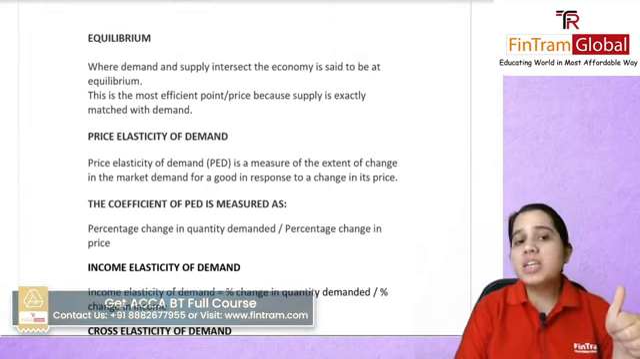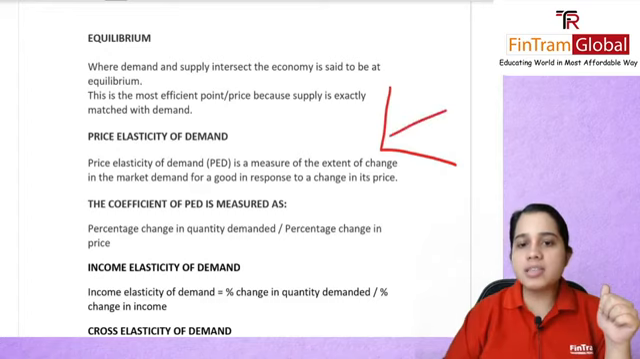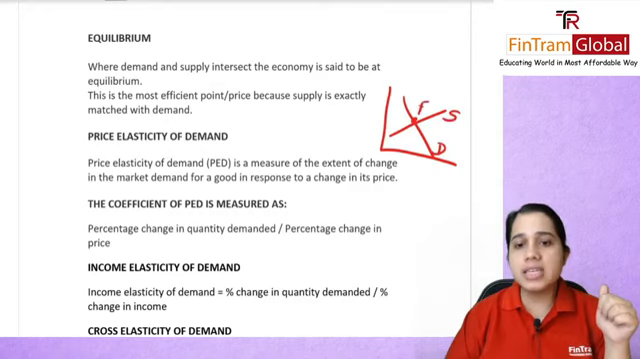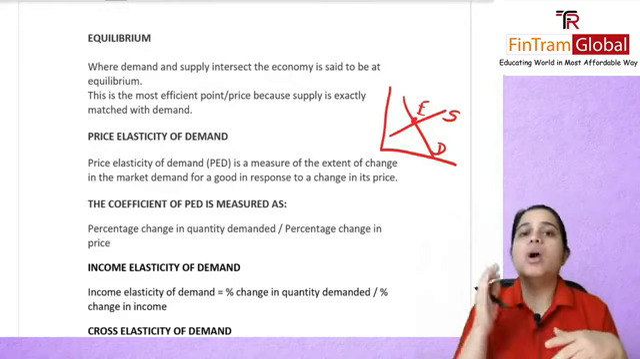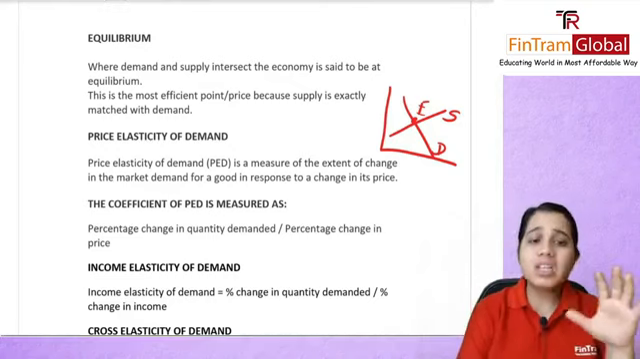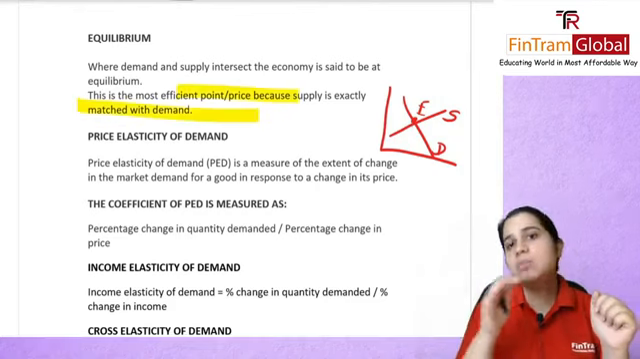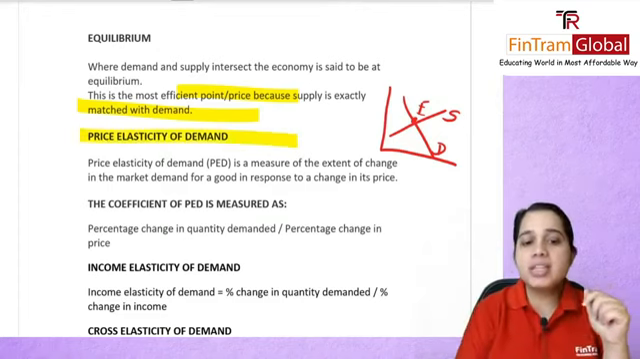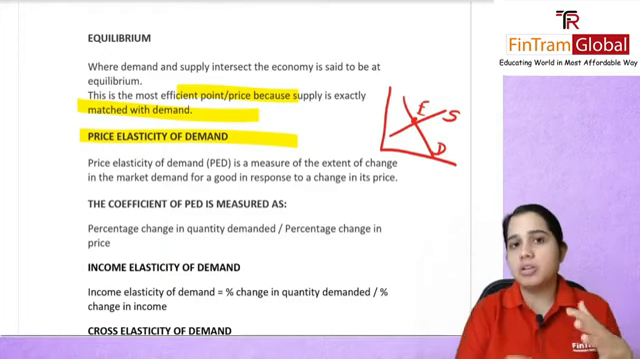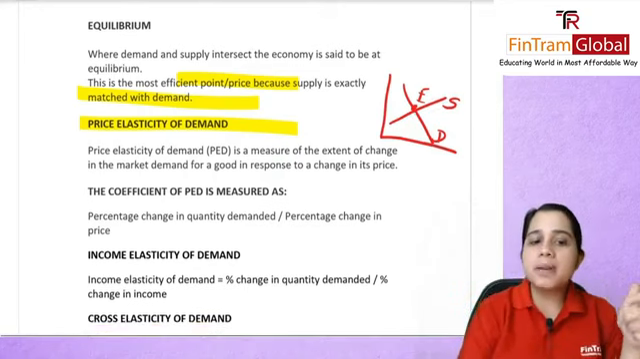Now equilibrium, what was equilibrium? Equilibrium will be the point wherein your demand and supply curves intersect. So this is your demand curve, this is your supply curve, this is the equilibrium point. This is the point wherein your demand is absolutely equal and matches your supply. This will be the most efficient point of price, because supply will exactly match your demand. Then we had talked about price elasticity of demand. This was basically a measure of the extent of change in demand that will happen when you compare it to a change in price.